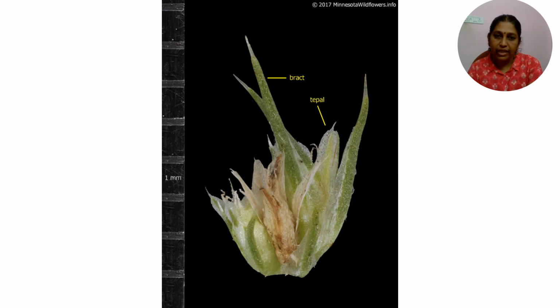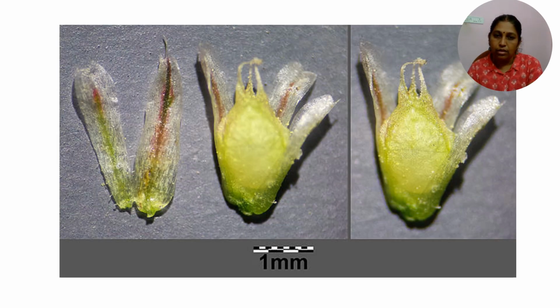So here we can see the tepals and bracts. This is again the female flower with the tepals and the ovary, and 3 stigmas can be seen at the tip.